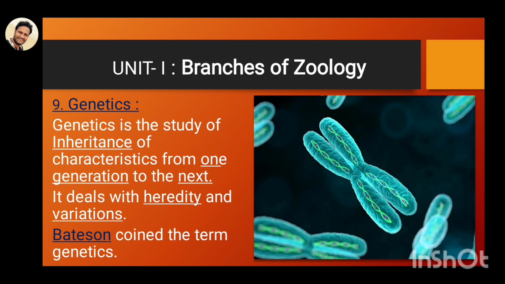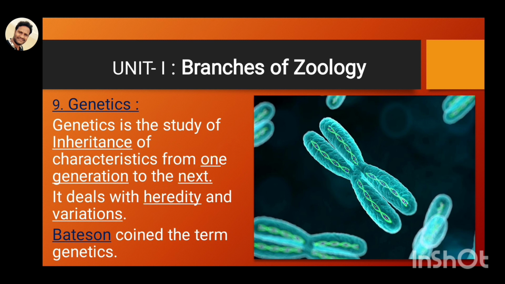These genes are transmitted from one generation to another. Grandparents are one generation, parents the next, and the child the next. Heredity and variations occur, and the study of genes and inheritance is called genetics.